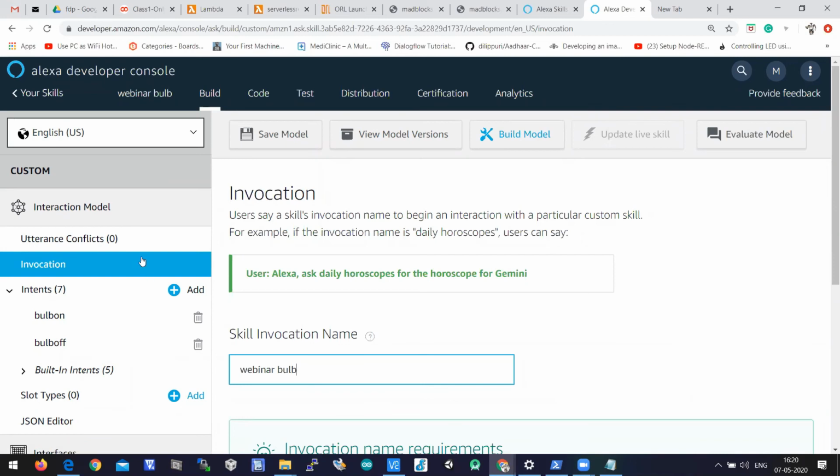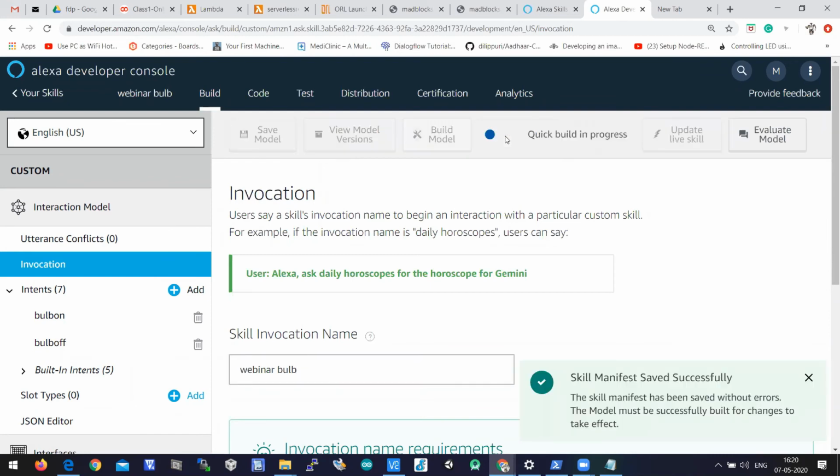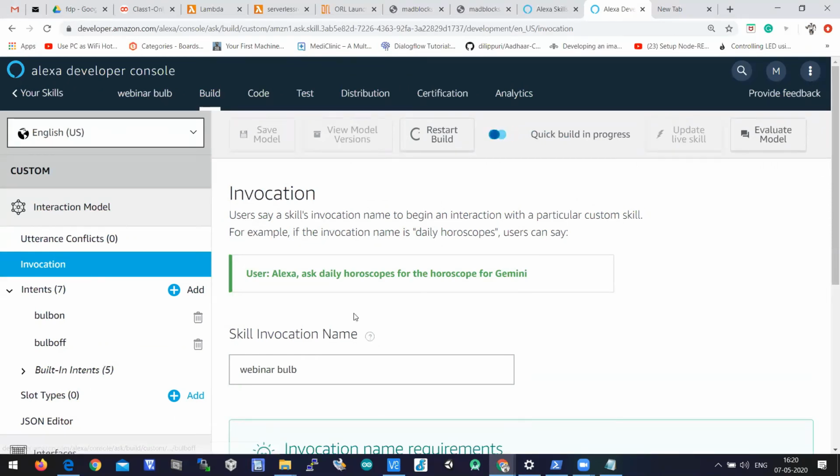So after this, what you have to do is build a model. You have to click on build model. When you click on build model, your machine learning model, these utterances given here, bulb on and bulb off, will get trained by the Alexa. Where to copy?